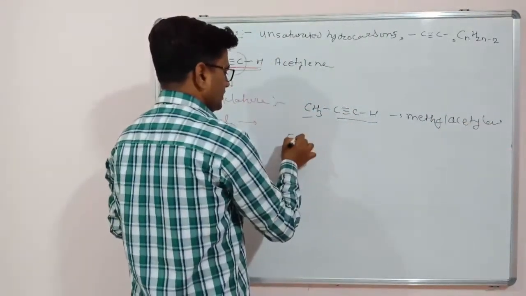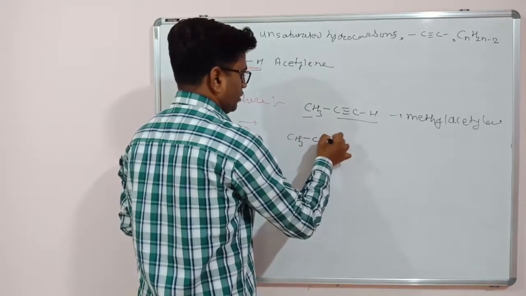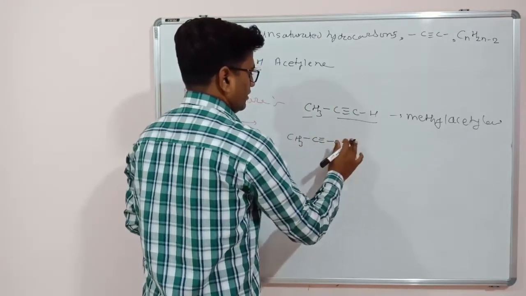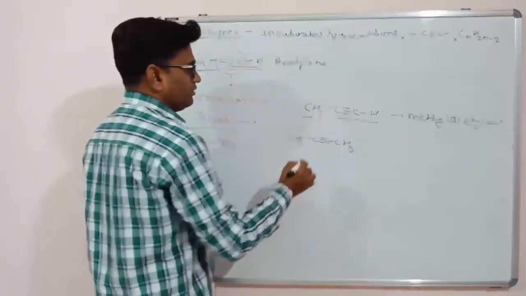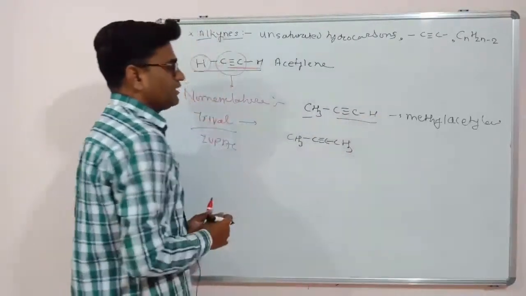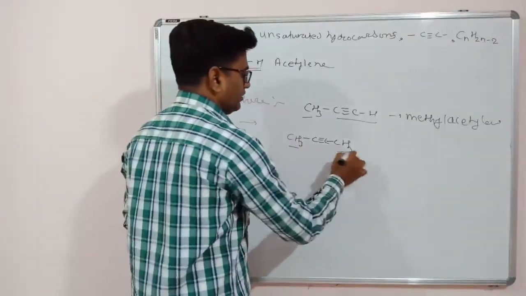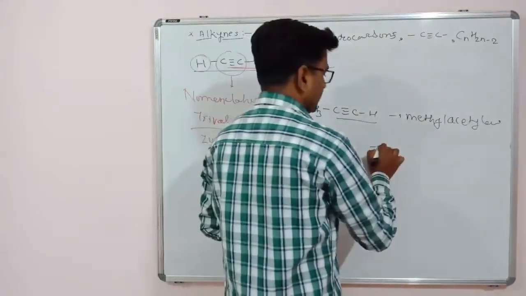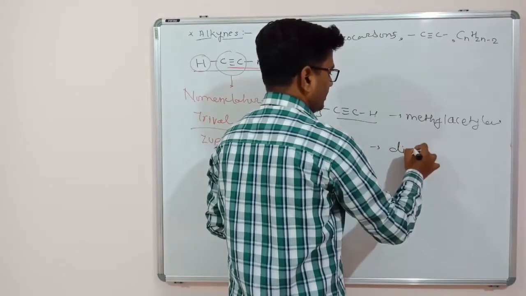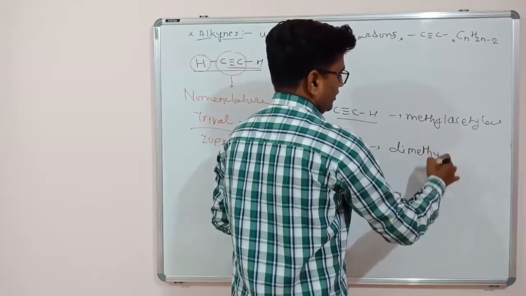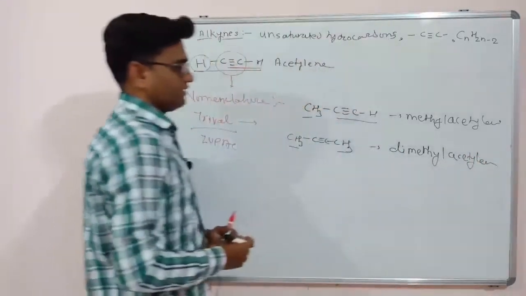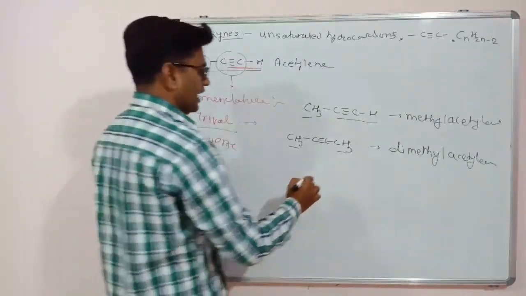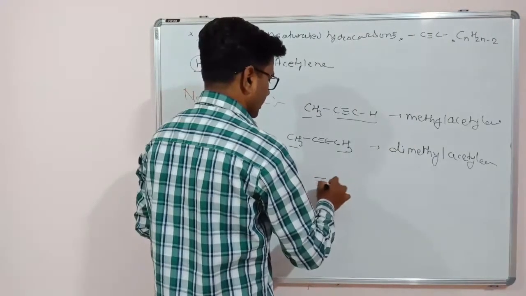For example, CH3 C triple bond C CH3. Now both hydrogens are replaced by methyl groups. So this is a methyl group, this is a methyl group. So this can be named as dimethyl acetylene.